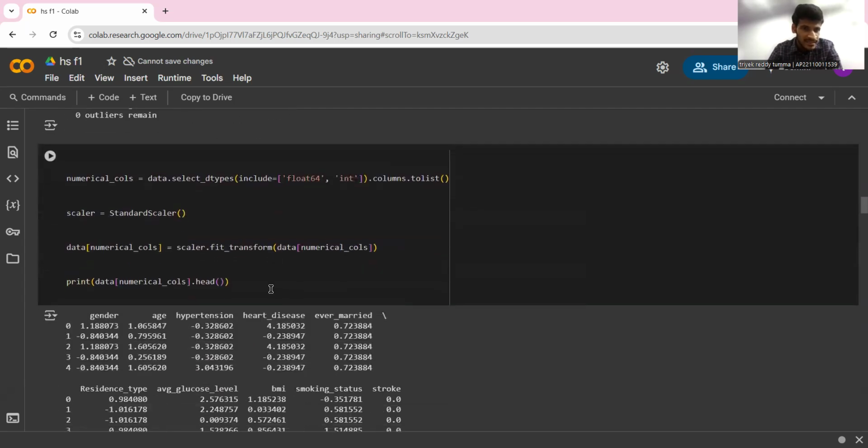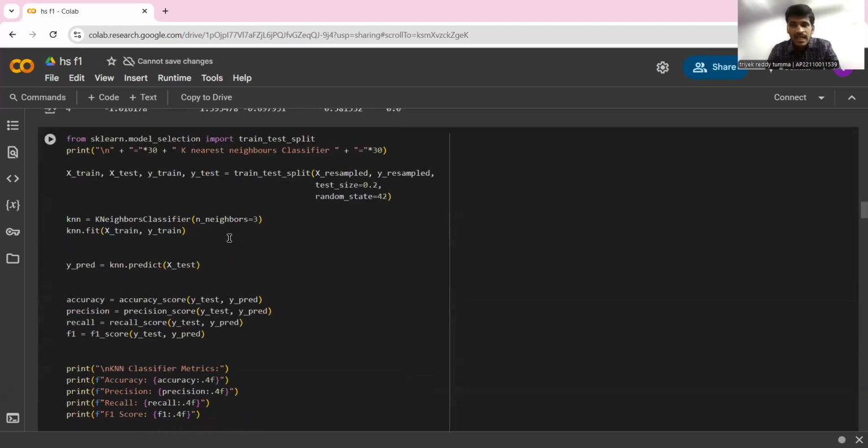So after doing all of these pre-processing techniques, we found the null values and replaced them with the mean values. We used mode in order to handle the imbalanced data set and later balanced it. We also reduced the outliers and brought them to certain values. And now, after doing all of these data pre-processing techniques, we are trying to fit these things into our model.